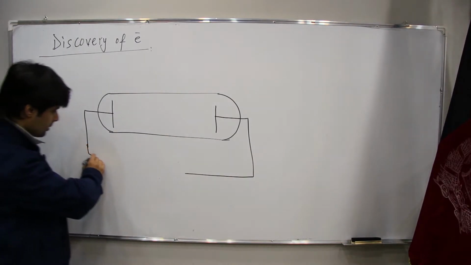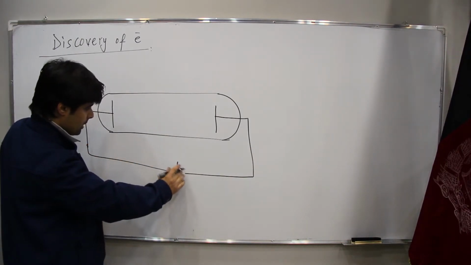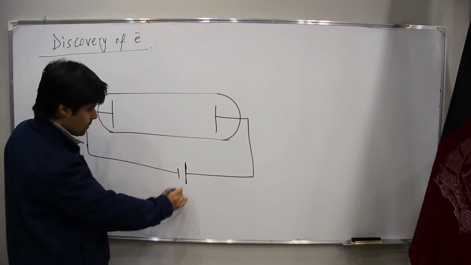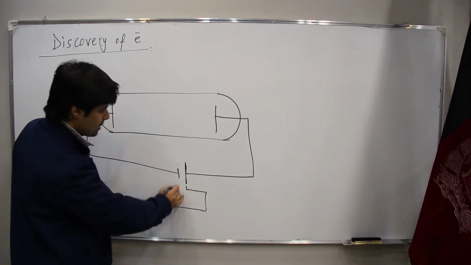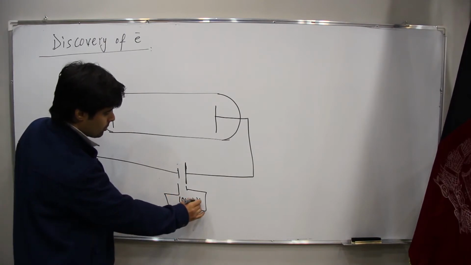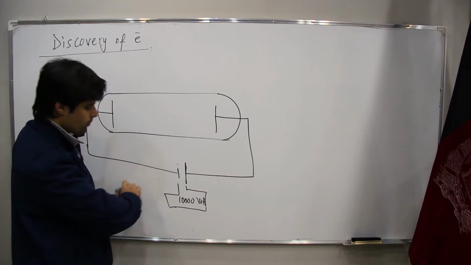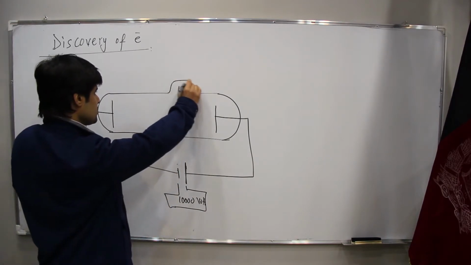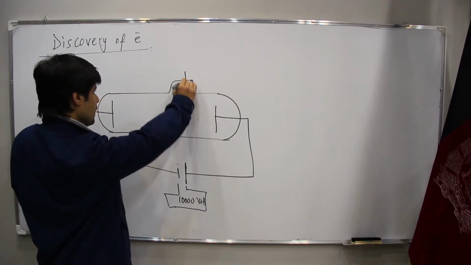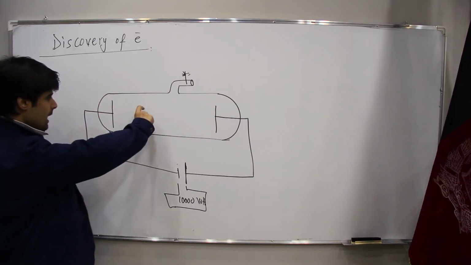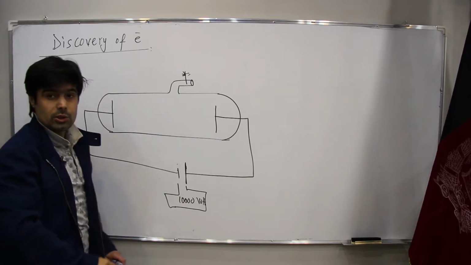Then he connected this one to a battery which has a high voltage, maybe around 10,000 volt. Also in here we have this tube like this one, and we have something here in order to control the gases which are in this tube.